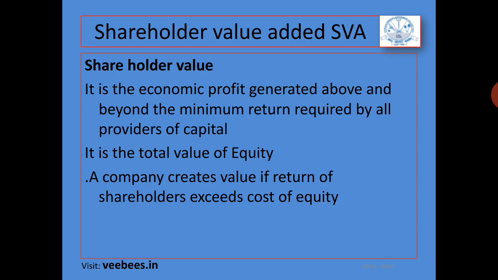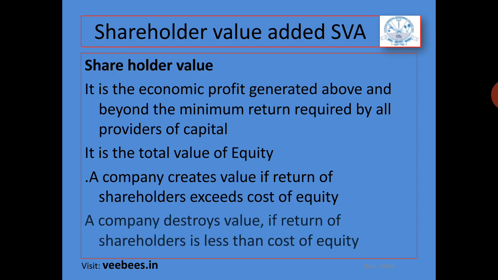For example, shareholders have invested 10 lakh rupees and they need a return of 1 lakh rupees. There will be shareholder value addition only if the profit is in excess of that 1 lakh cost of equity capital. So, if the return is in excess of that 1 lakh, we can say there is value creation.